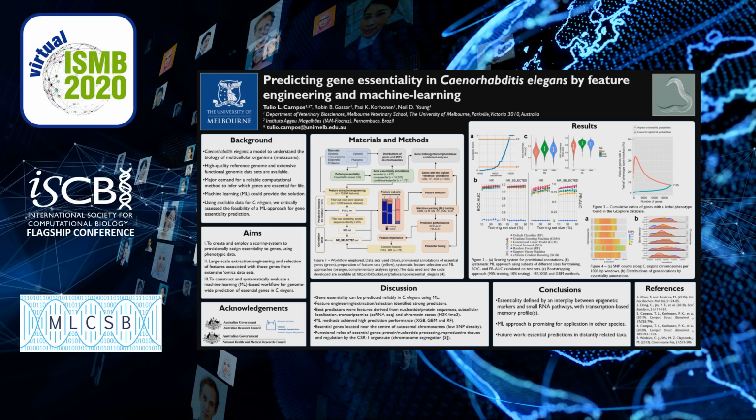The title of my presentation is Predicting Gene Essentiality in Caenorhabditis elegans by Feature Engineering and Machine Learning. C. elegans is a free-living nematode that has been used extensively as an experimental model to understand a range of biological and molecular processes in multicellular organisms. The availability of a high-quality reference genome and the development of gene knockdown and knockout methods have underpinned numerous studies on gene function for this worm.